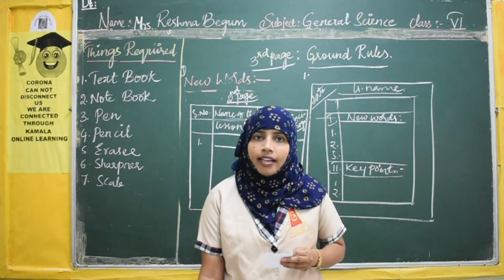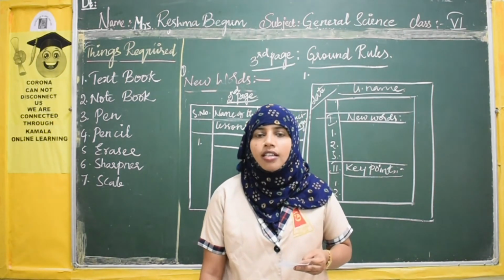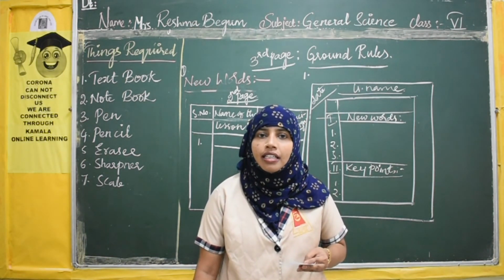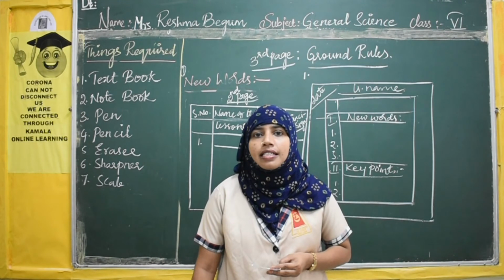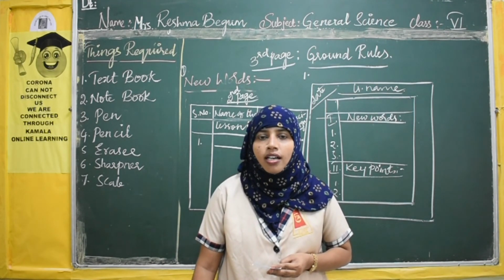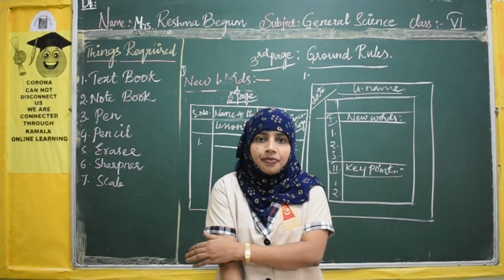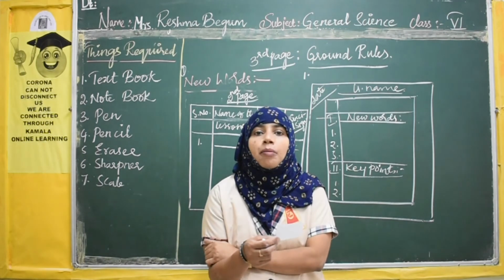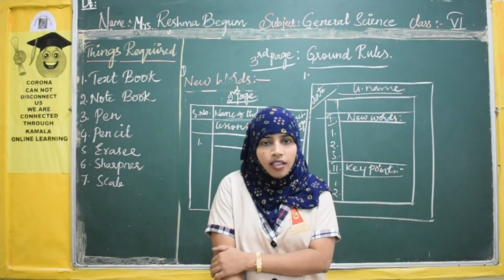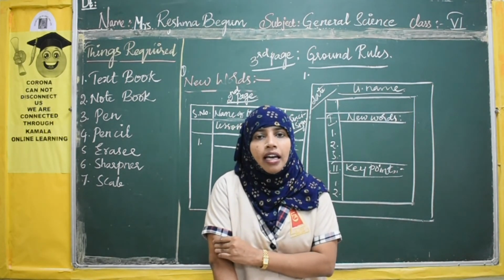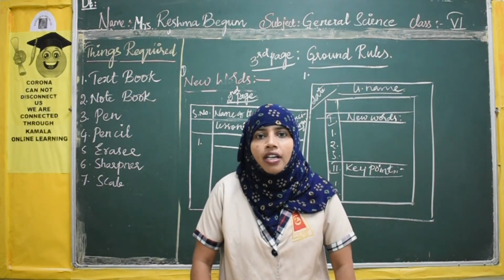D-I-A-G-R-A-M-S, diagrams, neatly, N-E-A-T-L-Y, by using color pencils, C-O-L-O-U-R, color pencils, and label, L-A-B-E-L-L, label on the right side of the diagram.